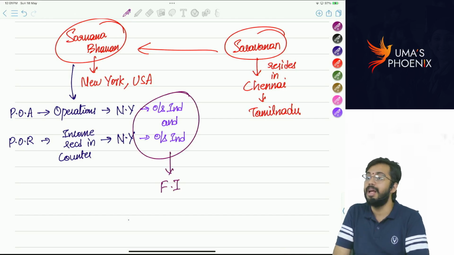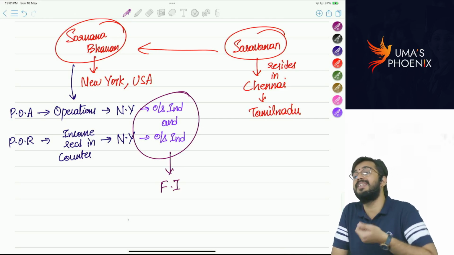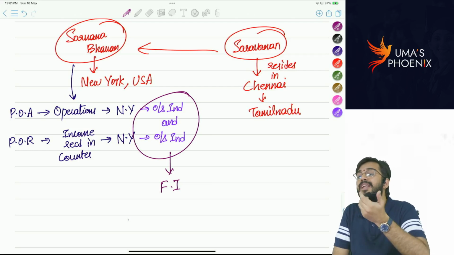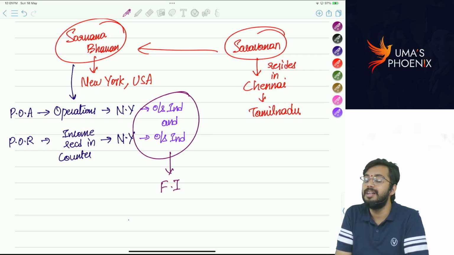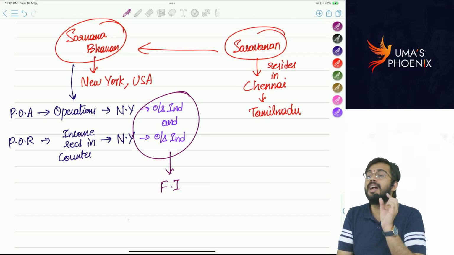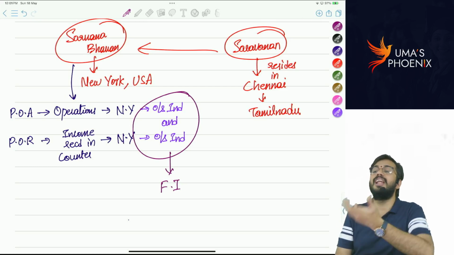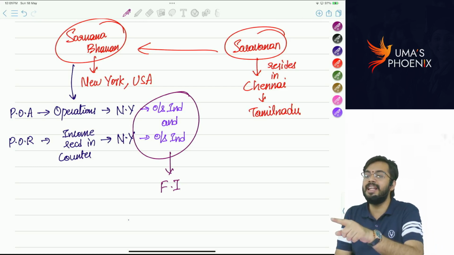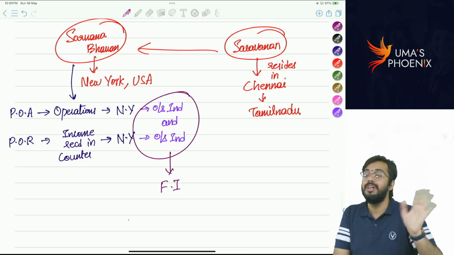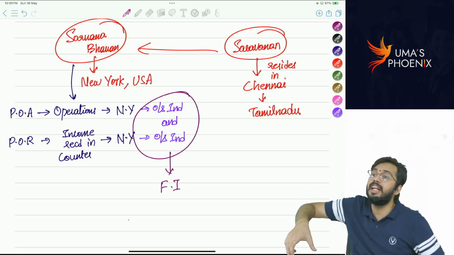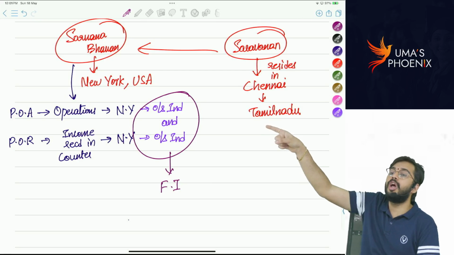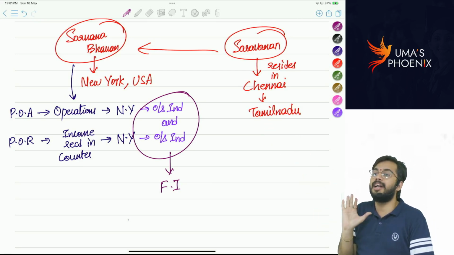Well and good. But how was that foreign income earned? Who is controlling Sarvana Bhavan Hotel? It is controlled by Saravanan. Where is Saravanan located? Is he sitting in New York? No. Saravanan, sitting in Chennai, controls the New York branch operations. Am I correct or not?